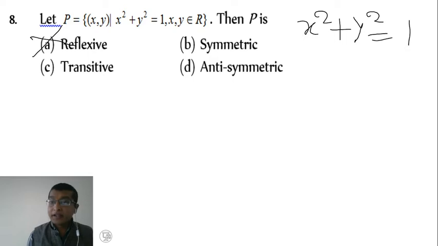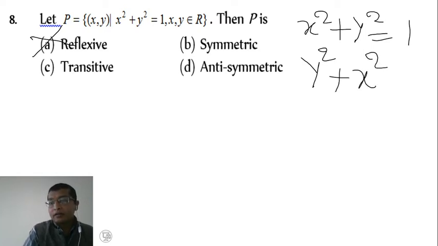Then, is it symmetric? x square plus y square equal to 1. Just interchange: x we take as y, y we take as x. So we get y square plus x square equal to 1. See, both expressions are the same. Therefore, it is symmetric. Therefore, option B is the right answer.